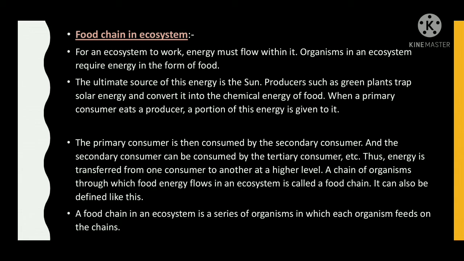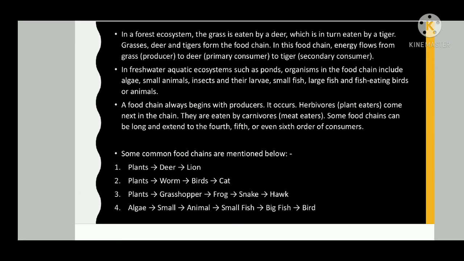It can also be defined like this. A food chain in an ecosystem is a series of organisms in which each organism feeds on the one before it in the chain. In a forest ecosystem, the grass is eaten by a deer, which is in turn eaten by a tiger. Grasses, deer and tigers form the food chain. In this food chain, energy flows from grass, producer, to deer, primary consumer, to tiger, secondary consumer.